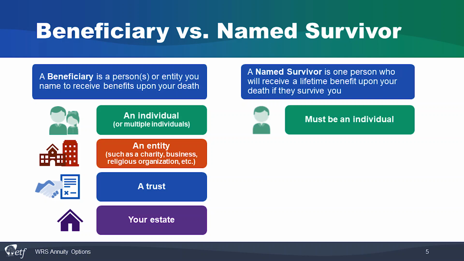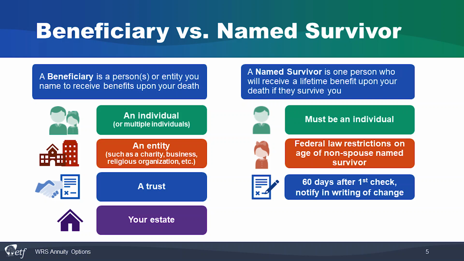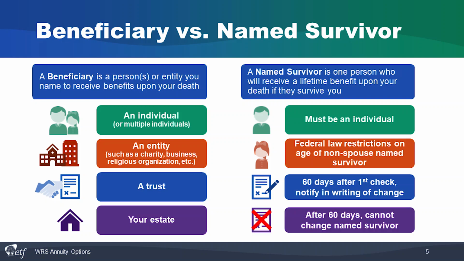Keep in mind that a named survivor must be an individual and that there are federal law restrictions on the age of a non-spouse named survivor. You have 60 days from your first check to change the named survivor by notifying ETF in writing. After that, your named survivor cannot be changed.